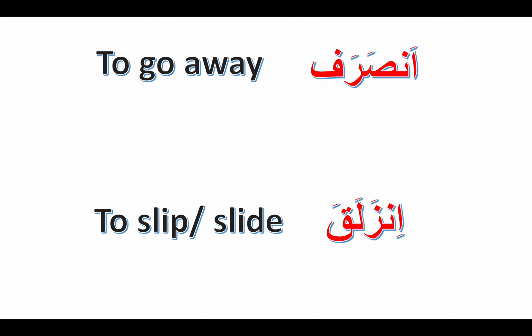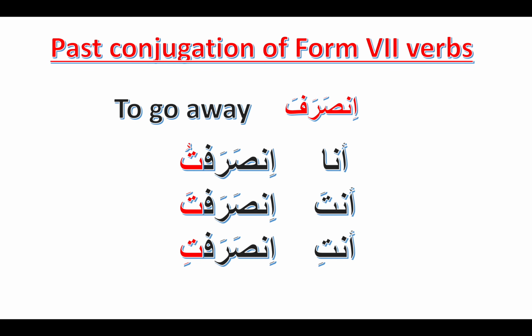However, there are some verbs in Form 7 which are not passive versions of Form 1. For example, انصرف is to go away, or انزلق is to slip or to slide. So just bear that in mind that there are other meanings of Form 7 verbs. Let's see the past conjugation of Form 7 verbs.